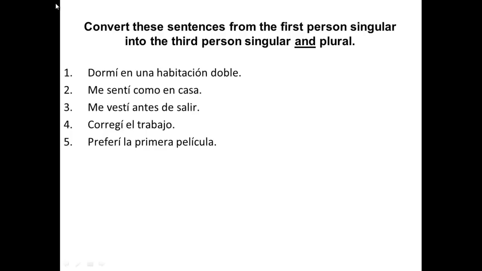Okay, see if you can convert these sentences from the first person singular into the third person singular and plural. And remember, pause the recording first, complete the activity, and then self-mark your work so that you can correct any mistakes that you make. Por ejemplo, número 1. Dormí en una habitación doble. I slept in a double bedroom. This would change to durmió, durmieron. Pause the recording now and try the others.